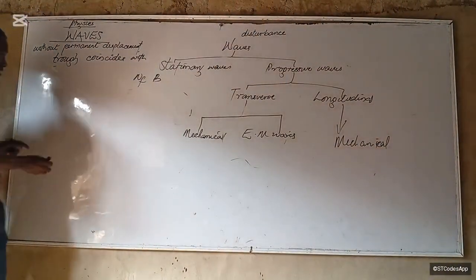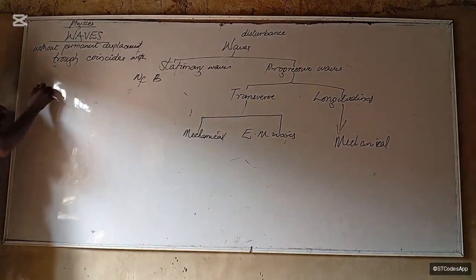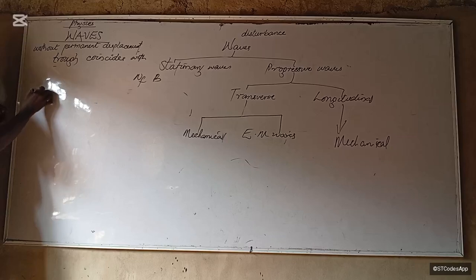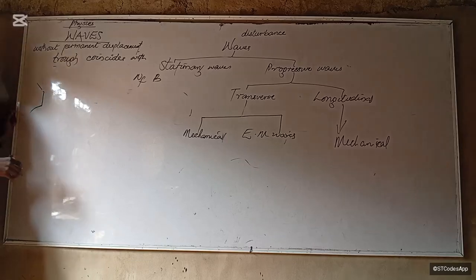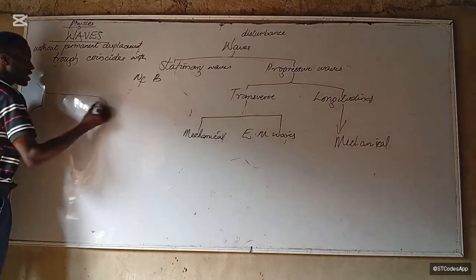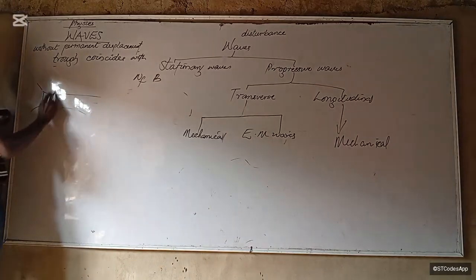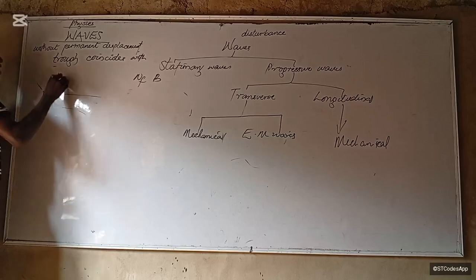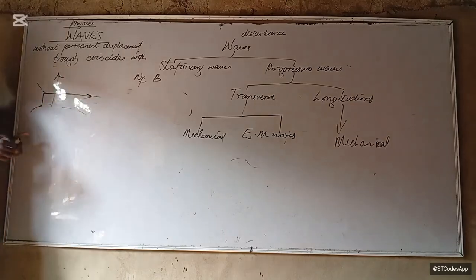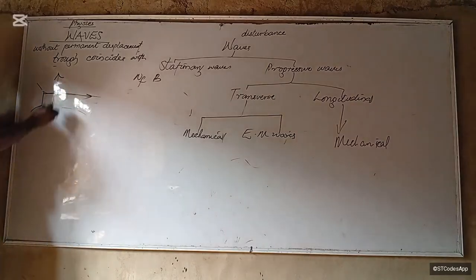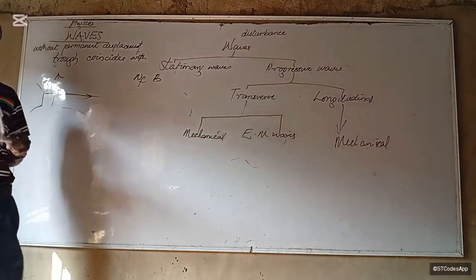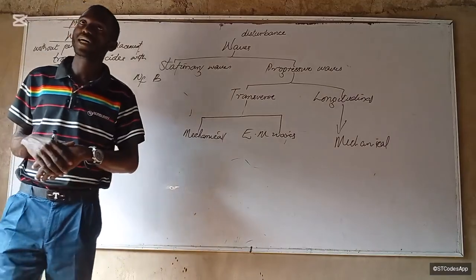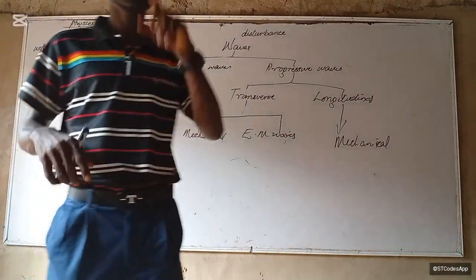So what does that mean? It means that if the source of propagation is like this, let's say this is the source of propagation. So the source of propagation is going like this, your own wave will be going like this. Your own wave will be going where? Here. If the source of propagation is going like this. Does that make sense? Perpendicular means 90 degrees. Is that okay?